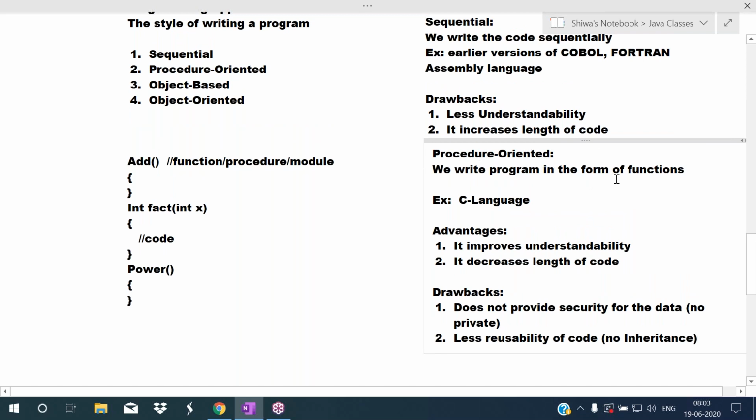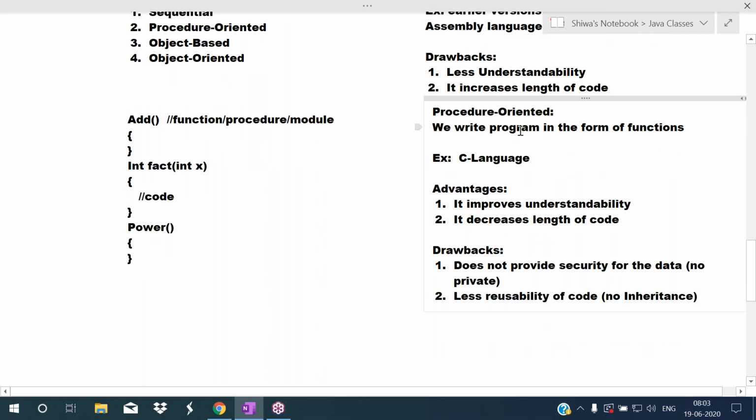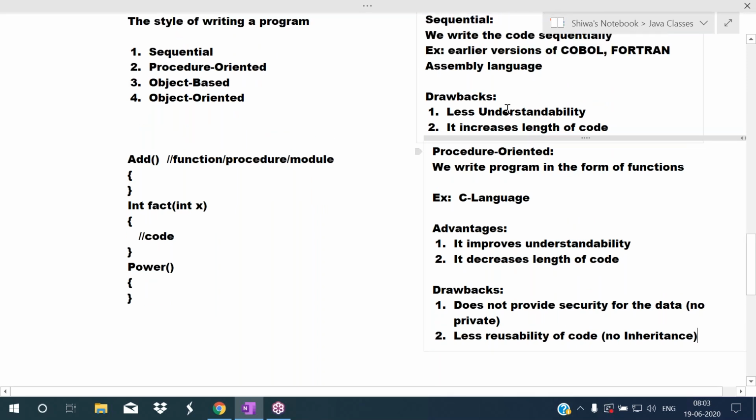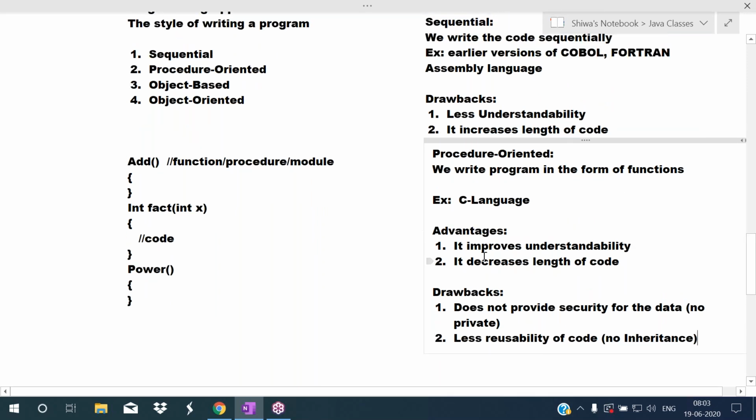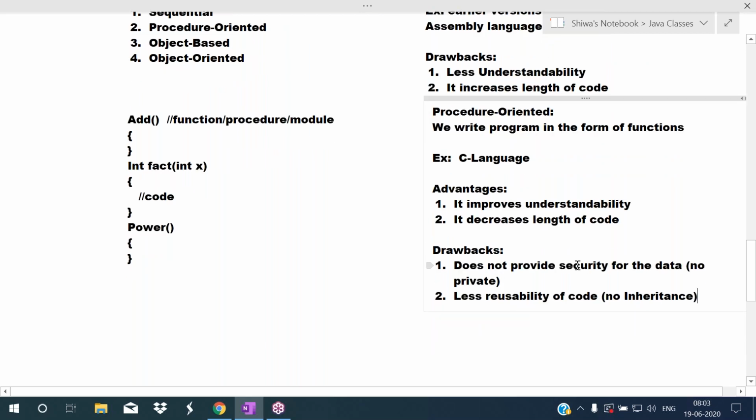Here we write programs in the form of functions. So what are the advantages of the procedure oriented approach? If the sequential approach drawbacks are avoided, those become the advantages of the procedure oriented approach. First advantage is it improves understandability, because we are writing in the form of parts, in the form of functions, and it decreases length of code.